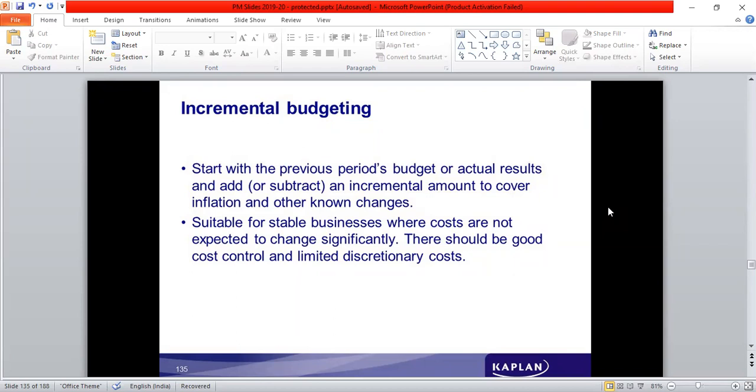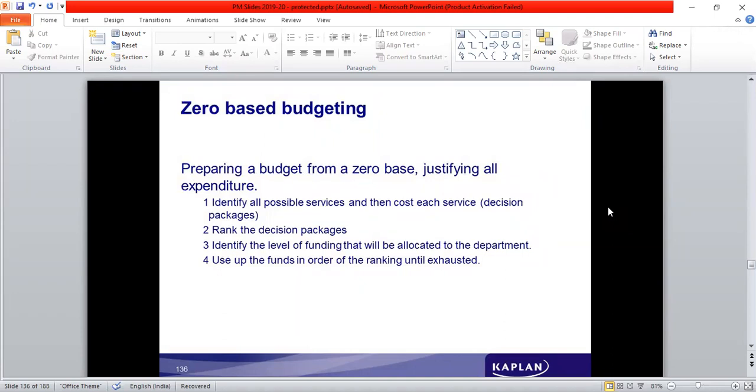In contrast to incremental budgeting, we have zero-based budgeting. What is zero-based budgeting? No base is selected; the past budgets are not taken as the base. Rather, everything is decided fresh. Everything is thoroughly researched, and the figures are included in the budget. It also has to be justified why these figures are appropriate. It is time consuming because they are not depending on any past budget as the base; they start everything afresh.